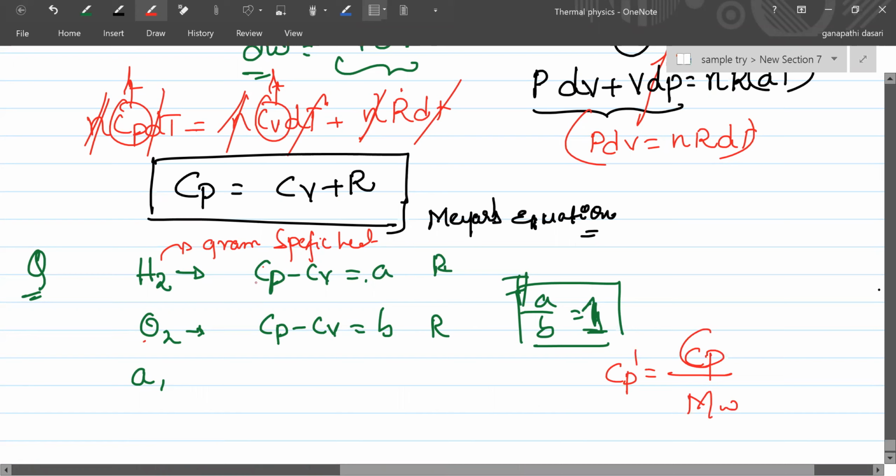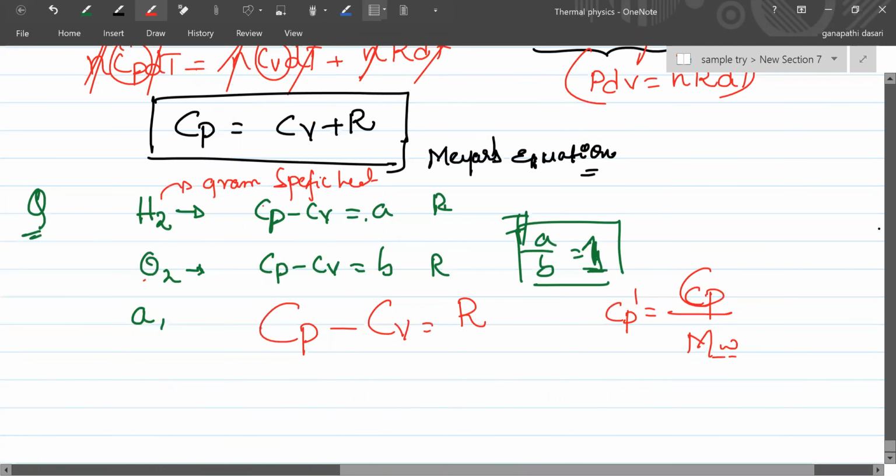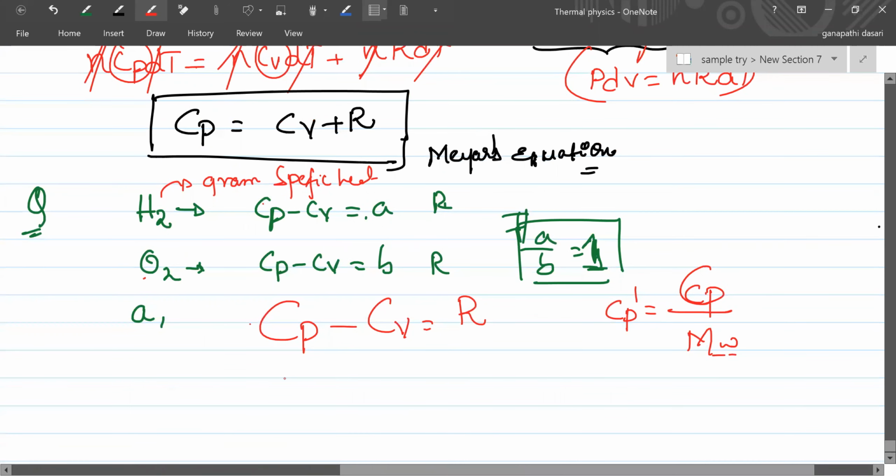Now I'll write capital Cp minus capital Cv is equal to R, right? For hydrogen gas, if I want to convert it into gram specific heat, what can I write?